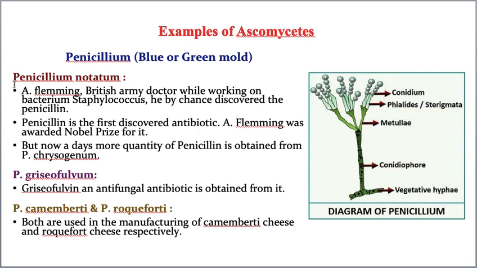While he was working on Staphylococcus, by some mistake, some Penicillium notatum also got mixed up in the Staphylococcus, and unknowingly he started working on the Penicillium notatum, and he got the penicillin antibiotic. That means I'm clearly telling you, Alexander Fleming discovered penicillin not by his choice. It is absolutely by chance.